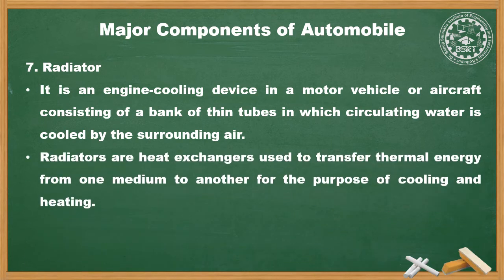Radiators are heat exchangers used to transfer thermal energy from one medium to another for the purpose of cooling and heating. The radiator is connected to the engine by a hose pipe and allows the cooled water to circulate. It is located at the front or rear depending upon the vehicle layout.